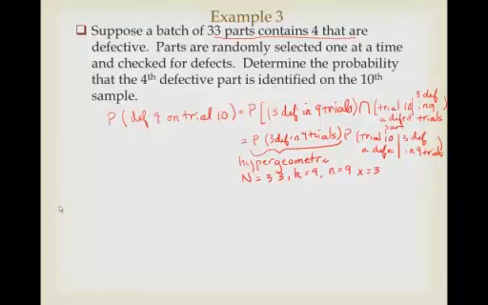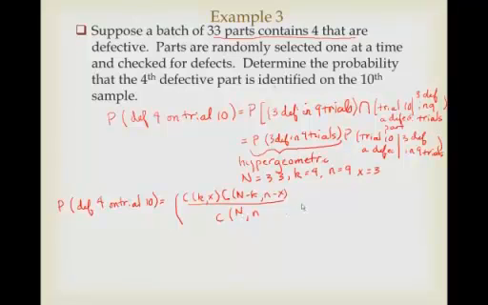So let's write this all out. The probability that we'll have a fourth defect on trial 10 is just, and here's our hypergeometric, the combinatorial of k, x, and then the combinatorial of what's left over, n minus k, n minus x, over the combinatorial of n and little n.